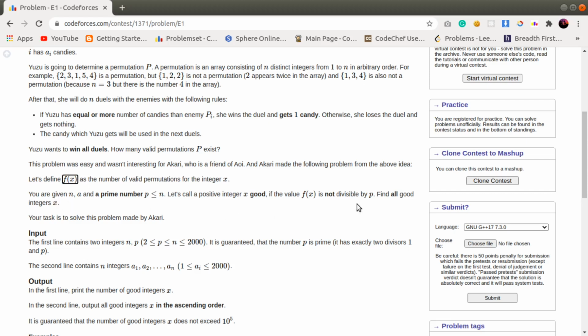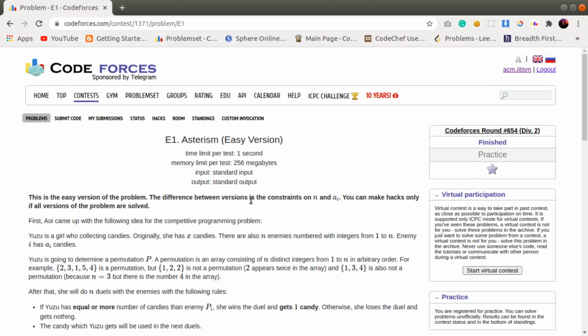Okay, so we will have to find this particular f(x) for a particular x, and here we will have to check if x is a good integer or not, and basically we will have to find all the good integers x, and a prime number p is given. For x to be good, the value of f(x) should not be divisible by p. So this is the basic problem statement part.